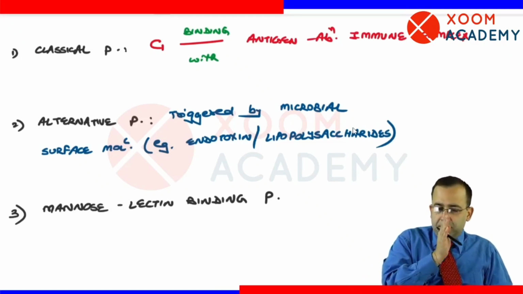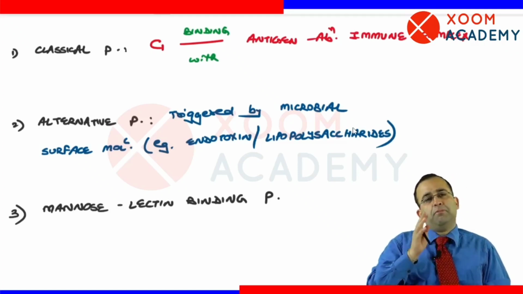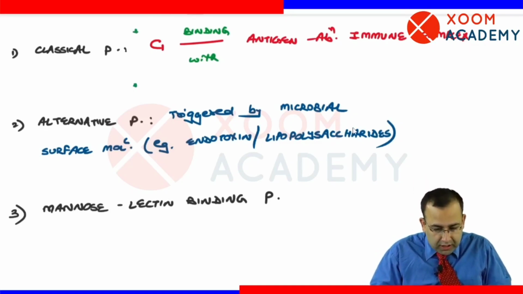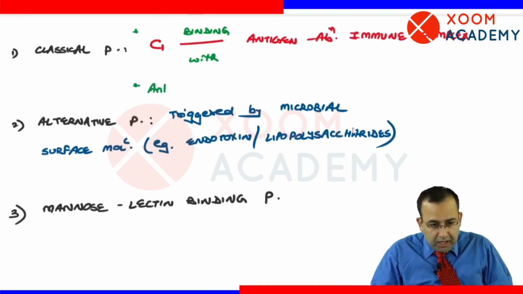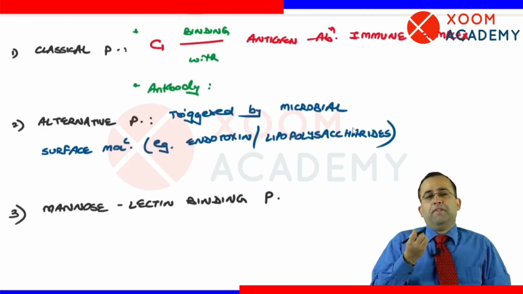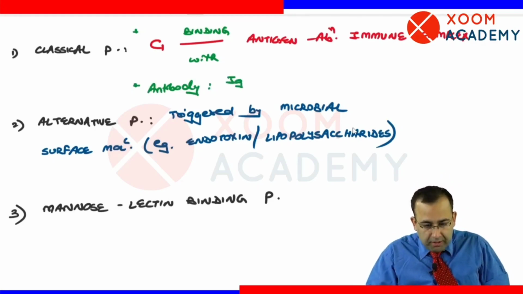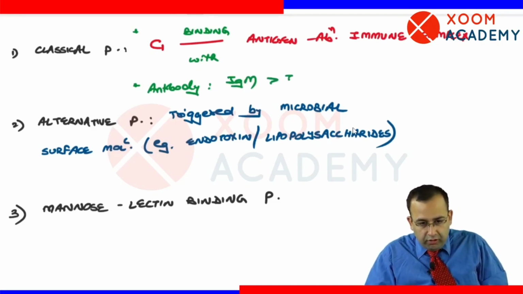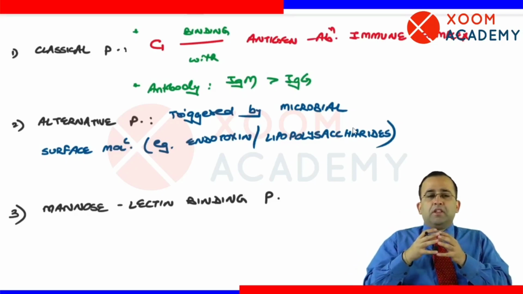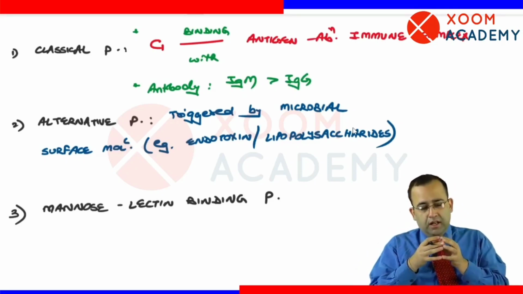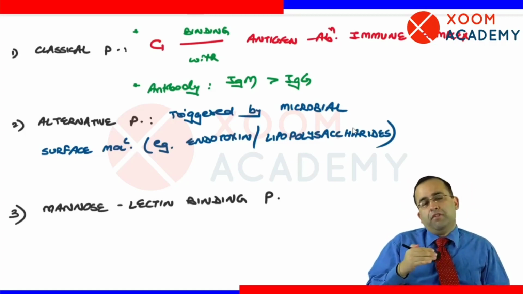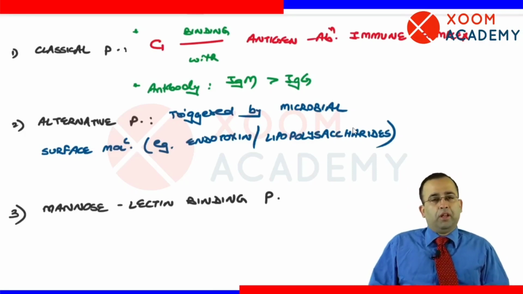Classical pathway, जब C1 protein, फटाफट दोबारा देखो, when C1 protein binds with antigen antibody immune complex. Which is the main antibody? Again, this question is asked, please put a star. Which is the main antibody which is responsible for complement fixation? कौन सी antibody complement को activate करती है? Main is IgM followed by IgG. We will see the same thing in microbiology also. Which is the larger antibody? IgM, it is a large pentameric antibody. बड़ी है, इसके 5 head हैं. So IgM helps in fixation of the complement proteins.